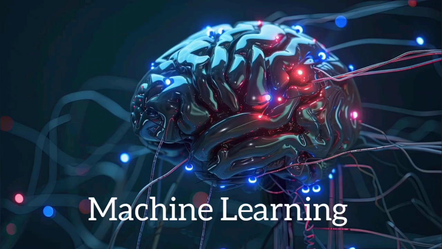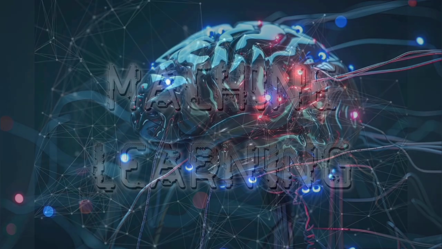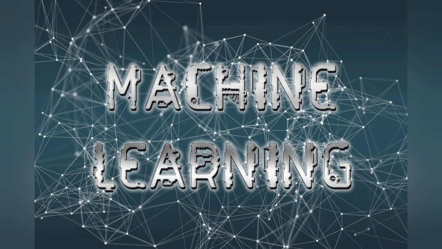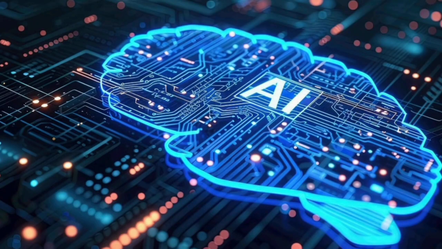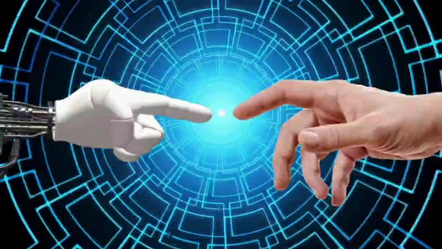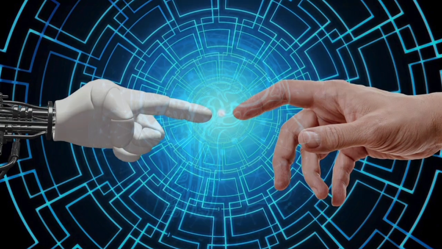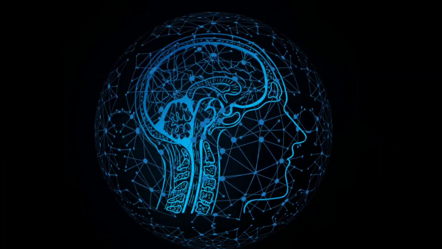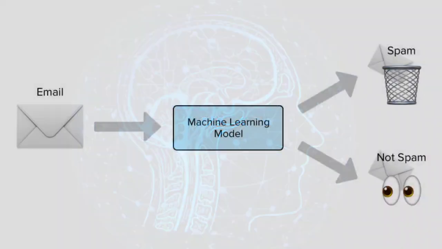So, first up, let's talk about machine learning. At its core, ML is all about teaching a computer to learn from data and make predictions or decisions without being explicitly programmed to do so. Think of it like this: instead of coding a program to solve a problem directly, you train it with data and it learns patterns over time.